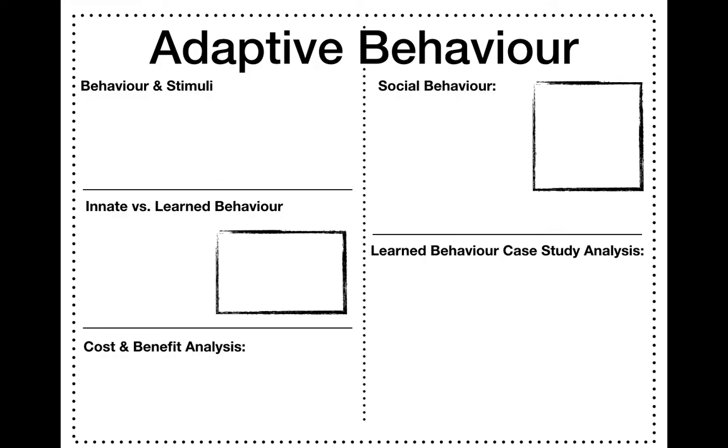Okay, so here's your template for today's lesson. Adaptive behavior is our title, and there's 5 different sections of this lesson. If you have a small notebook, this might not be enough space for you. So you can always do a title and not put lines, to give yourself some space to be more adaptive in your note-taking based on how much you'll write down. You might need to go to a third page depending on how much space your handwriting and drawings take up, but make sure you draw the 2 drawings that are required and you put the titles and subtitles in. You're welcome to do that as you go because these are the slide titles, so you'll know when you switch to a new one.